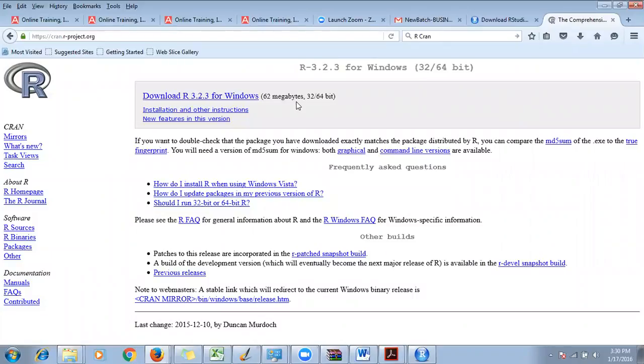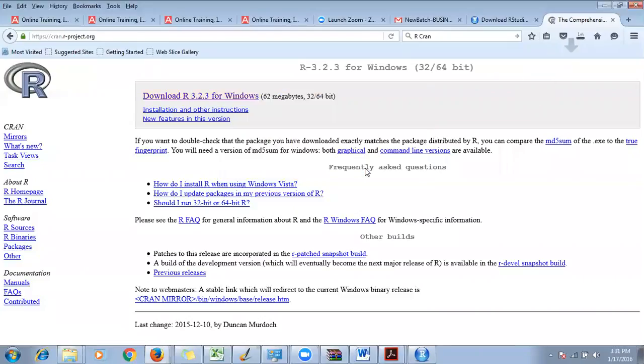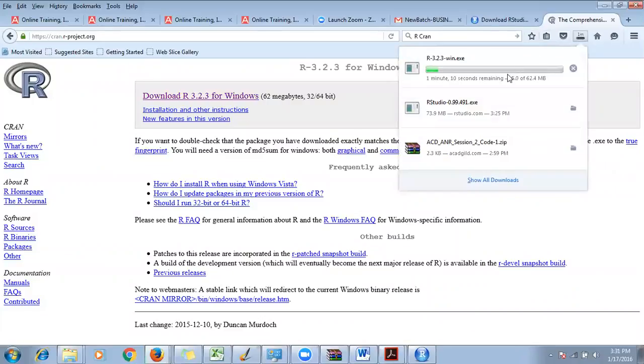Once you click here, you will go to this page, and the first line in big font says download R 3.2.3 for Windows. R 3.2.3 is the latest version released by the CRAN site, the latest version of R. So you go ahead and click on it, and it will also ask you to save the file. So I'm just saving it. For me, it will take a minute or less. Pranav, if you want, you can do that as well.